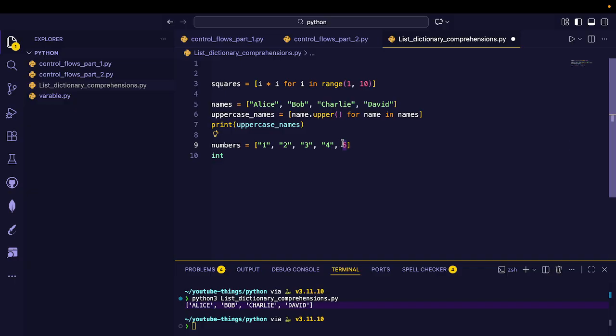Numbers is equal to, numbers, for any numbers.